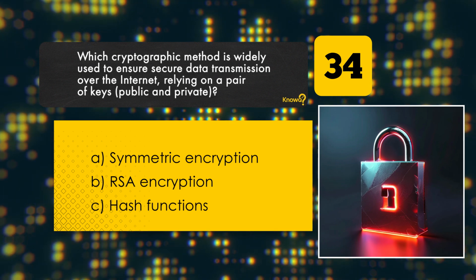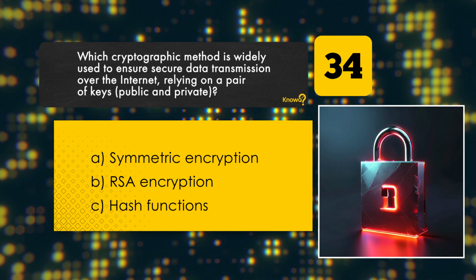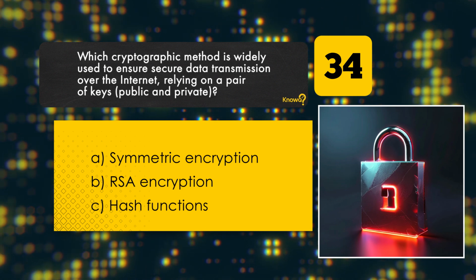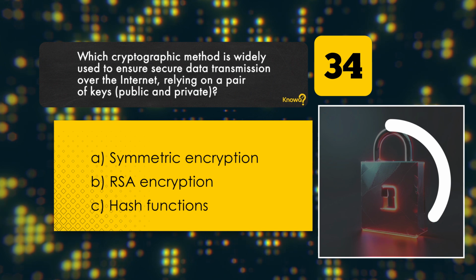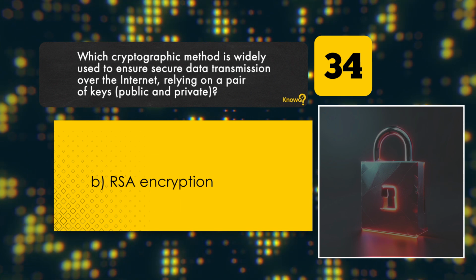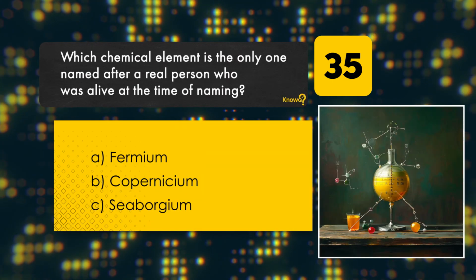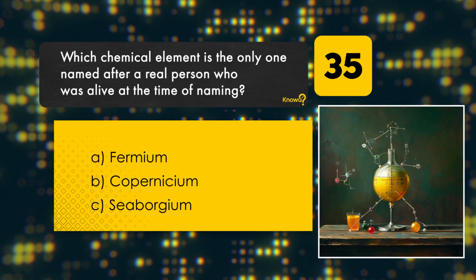Which cryptographic method is widely used to ensure secure data transmission over the Internet, relying on a pair of keys, public and private? Symmetric encryption. RSA encryption. Hash functions. Correct answer: RSA encryption.